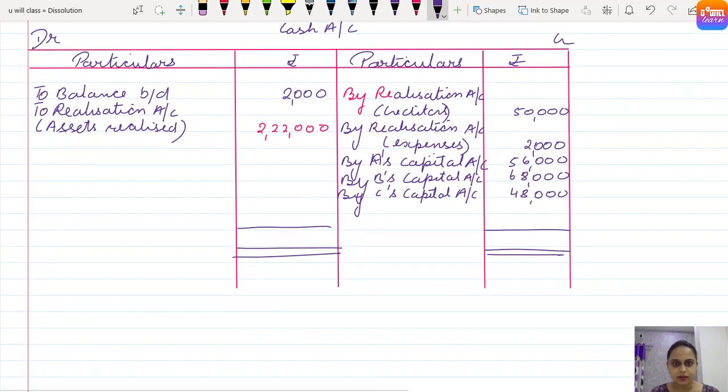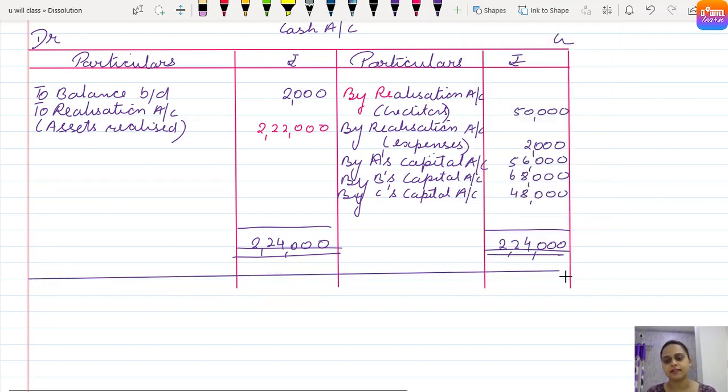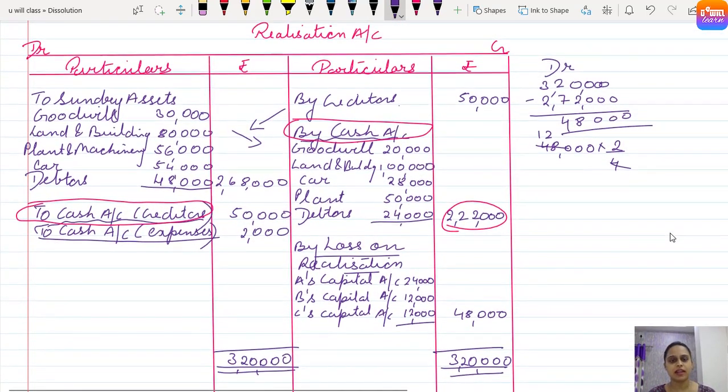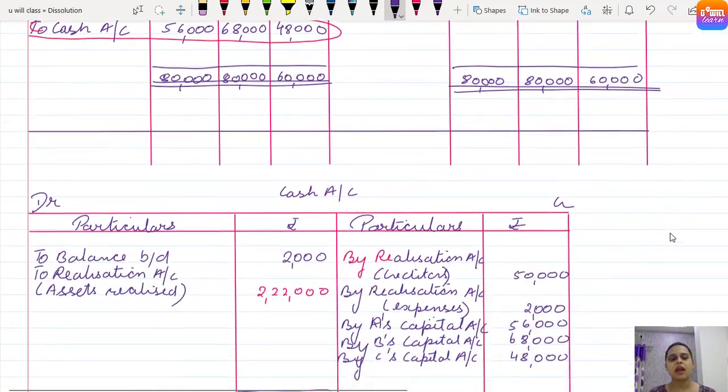Come on, now let's see, it will be 2,24,000 total of the debit side. Let's see the total of the credit side: 8, 8, 16, plus 2 is 18, 18 and 6 gives us 24, 4 to carry over, 5, 6, 7, 7 and 5 is 12, 12 and 6 is 18, 18 plus 4 is 22. So 2,24,000 is the total of both sides. So in this way our cash account matches. We have prepared three accounts: realization account, partners capital and cash account.